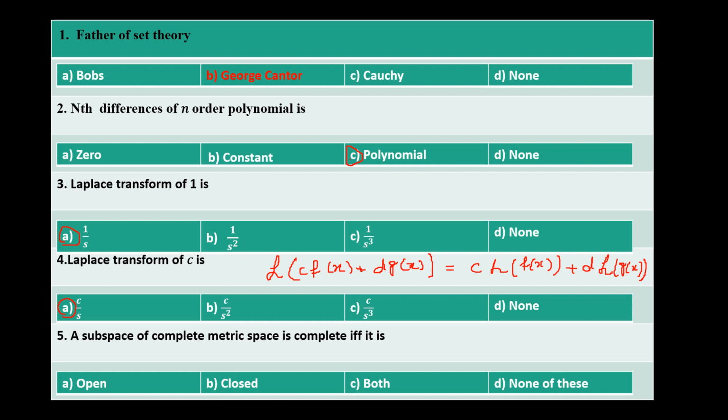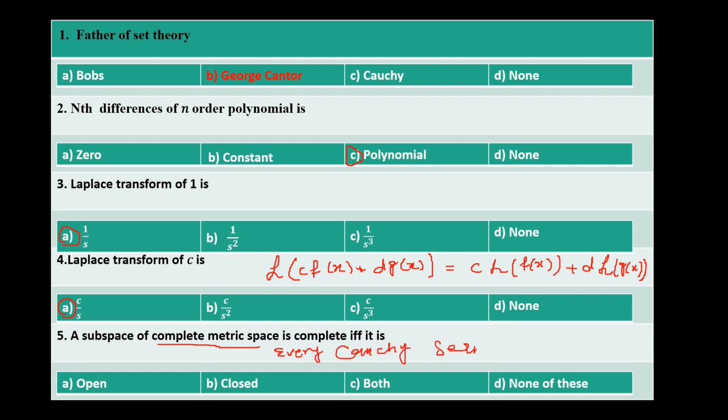Next it says that a subspace of a complete metric space is complete if it is what. Everyone knows that in a complete metric space, every Cauchy sequence is convergent.